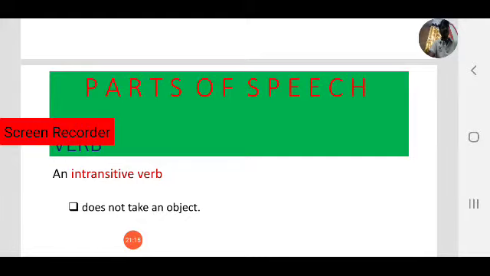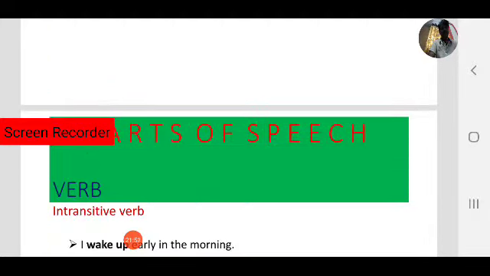Next, intransitive verb. What is an intransitive verb? Quite opposite to transitive verbs, intransitive verbs don't take objects. If you ask the same question and get an answer, that is a transitive verb. If you don't get an answer, that is an intransitive verb, because an intransitive verb doesn't take an object. We'll see a couple of examples of intransitive verbs.